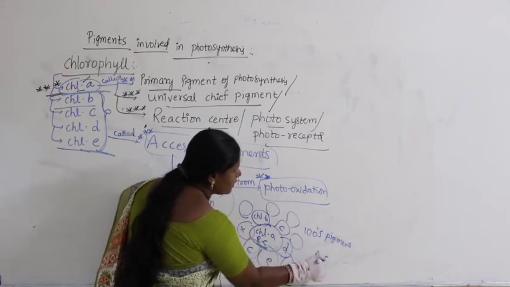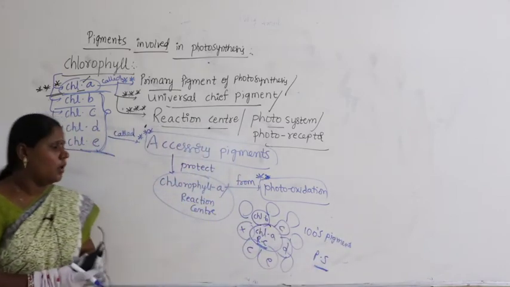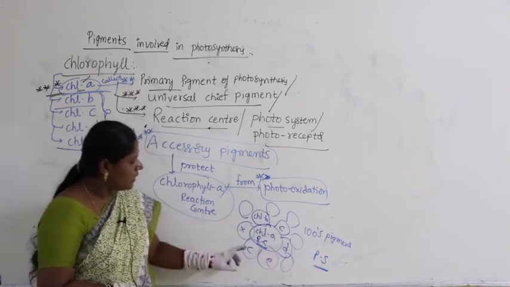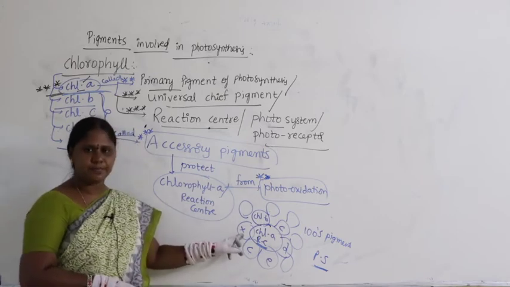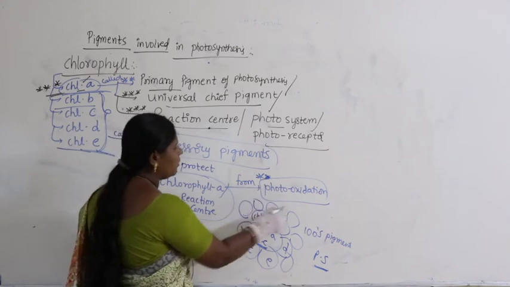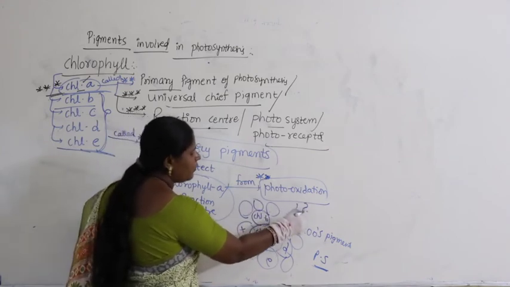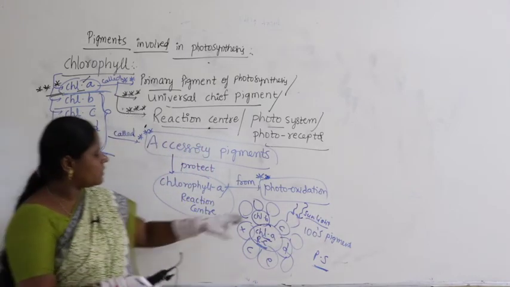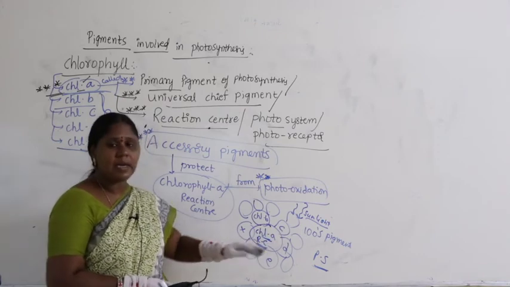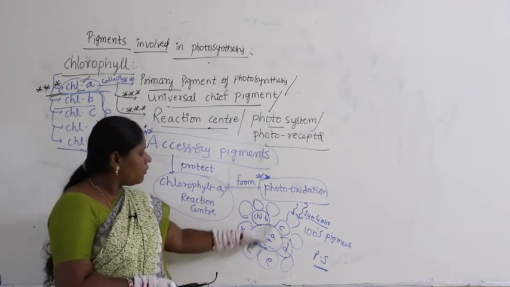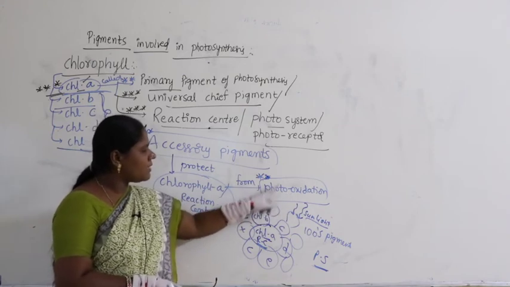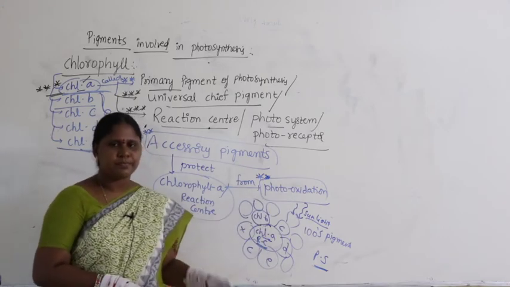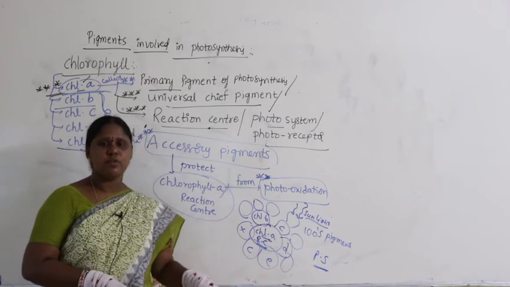So, this is what is called photosystem. Surely I need to talk about photosystem. What is a photosystem? Chlorophyll A is in the center, then you find B, C, D, E and carotenes, C for carotenes, X for xanthophylls. When so much sunlight falls directly on the chlorophyll, it will be destroyed. It undergoes photooxidation, meaning photons will make chlorophyll A undergo oxidation. If chlorophyll A undergoes photooxidation, that means a complete destruction of chlorophyll A.